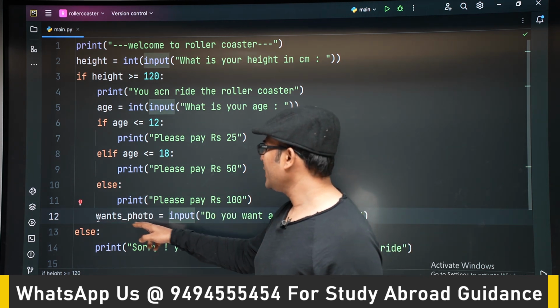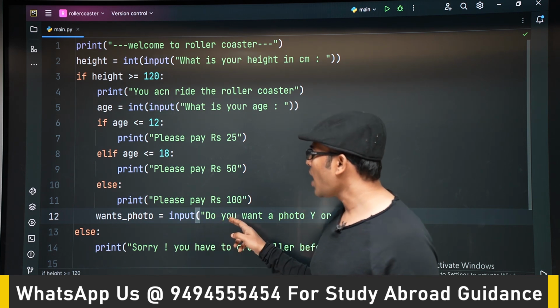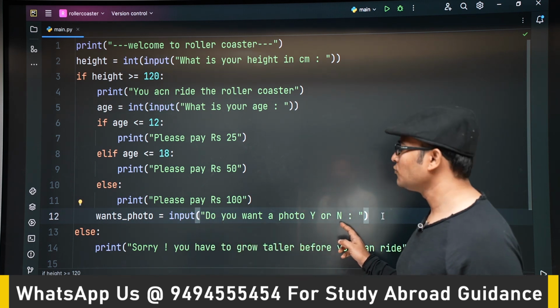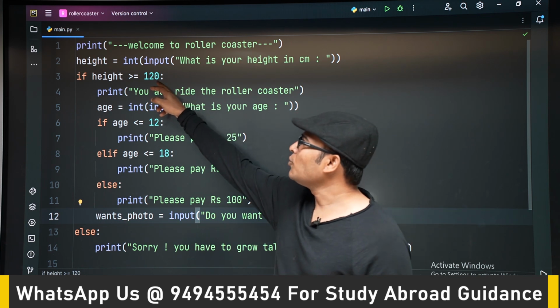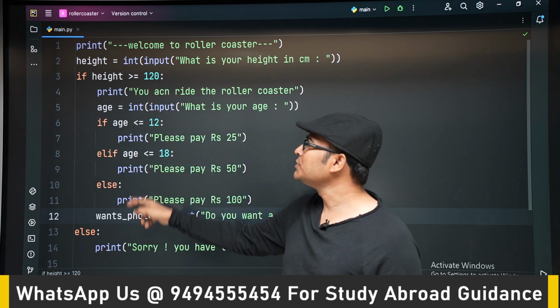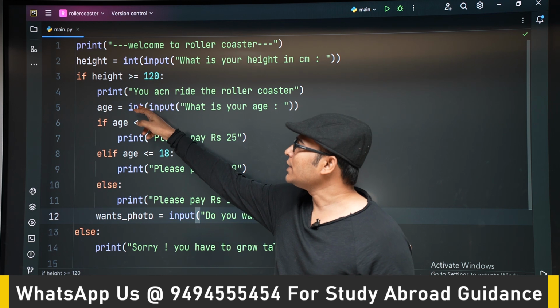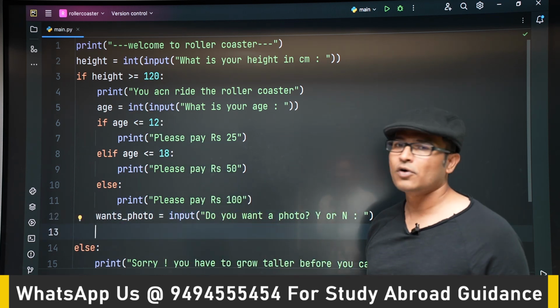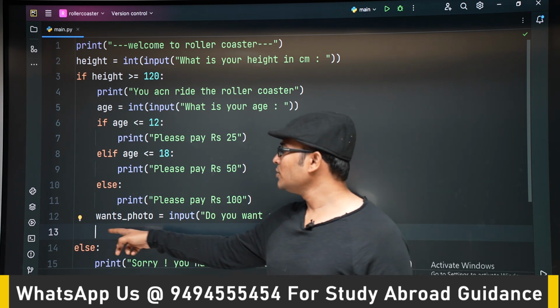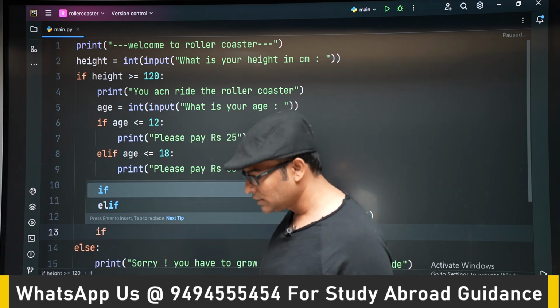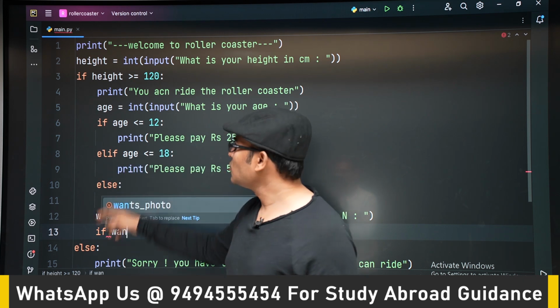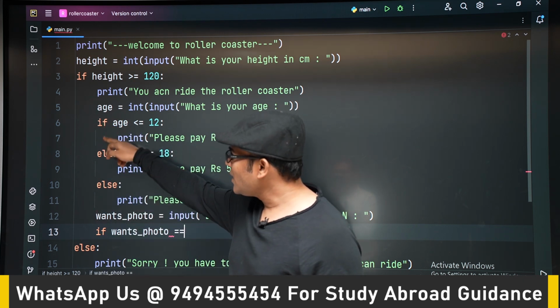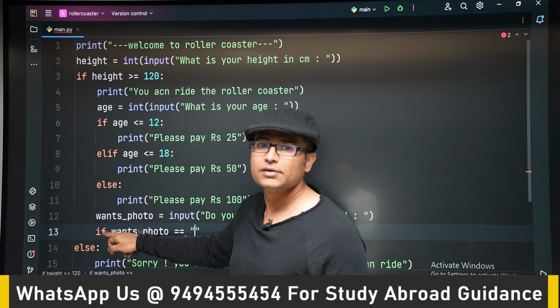So we are trying to ask the user to tell us whether he wants a photo or not if his height is above 120, irrespective of his age. Sorry, if his height is above 120, irrespective of his age, we are asking him whether he wants a photo or not. For that we are going to use an if. Now this is what is called multiple ifs. So we have an if here, at the same indentation level we have an if here, right?